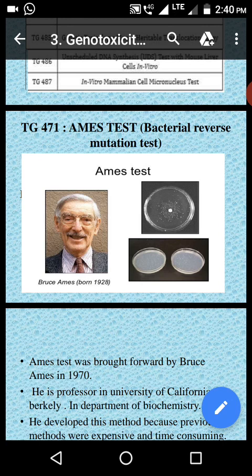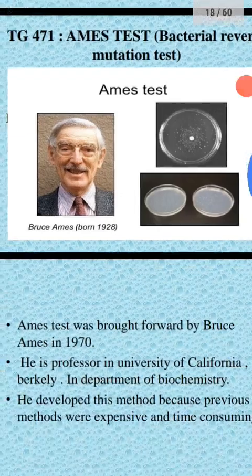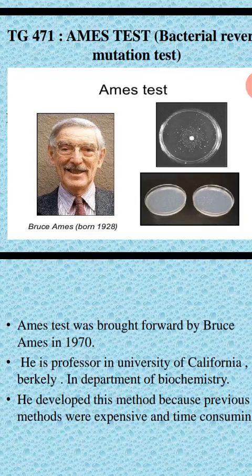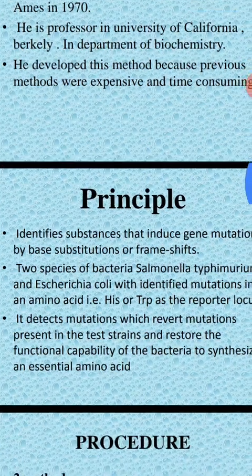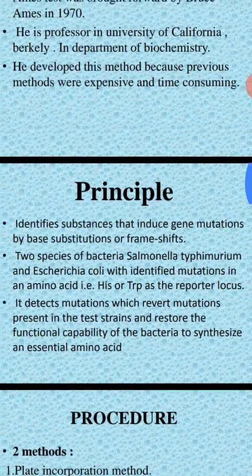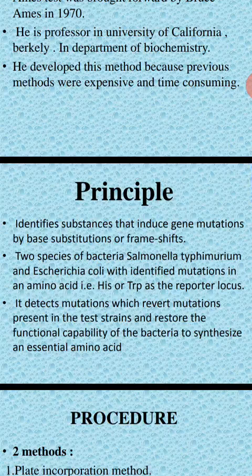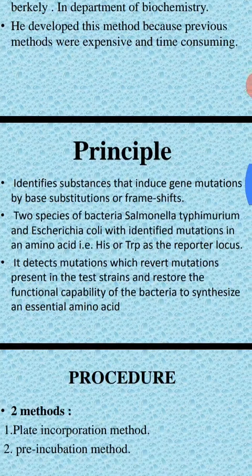This Ames test was described by Professor Bruce Ames in almost 1970. So what is the principle here? You are going to identify the mutagenic potential of the drug by using two species of bacteria.